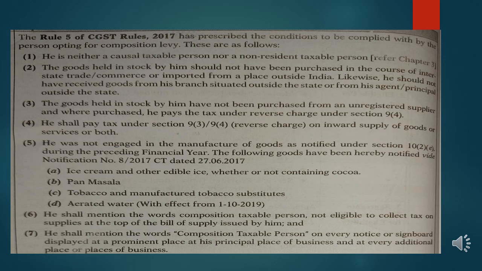He shall mention the words "composition taxable person, not eligible to collect tax on supplies" at the top of the bill of supply issued by him. And he shall mention the words "composition taxable person" on every notice or signboard displayed at a prominent place at his principal place of business and every additional place or places of business.